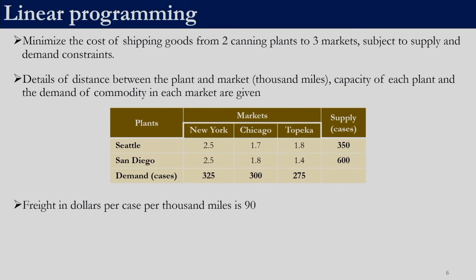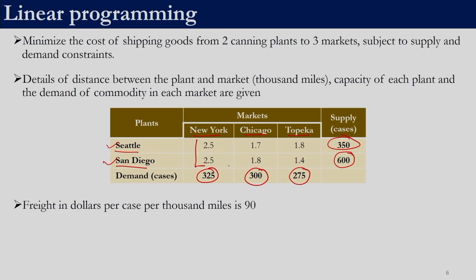So, we will take this small example, a linear programming example, and we will model this problem and see how to code it in GAMS. These are 3 marketplaces, New York, Chicago and Topeka, and there are 2 plants, one in Seattle, one in San Diego. The demand for a product in New York is 325, in Chicago it is 300 and in Topeka it is 275. The number of cases which the plant in Seattle can ship is 350 and the number of cases which the plant in San Diego can ship is 600.